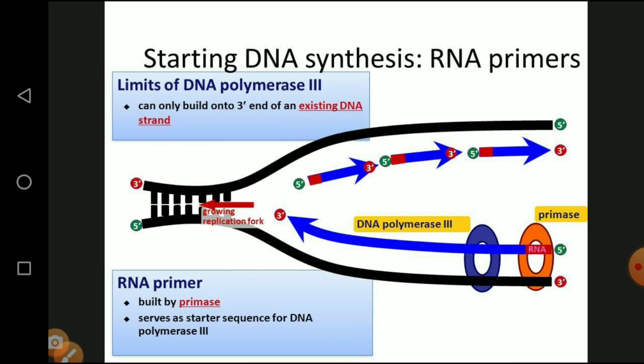Then this is another diagrammatic representation, the starting of DNA synthesis. How is the DNA synthesized? By means of the RNA primers. The RNA primer is made by the primase enzyme, which binds with the complementary strand, and they produce the new DNA.